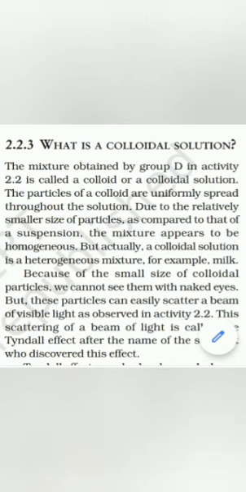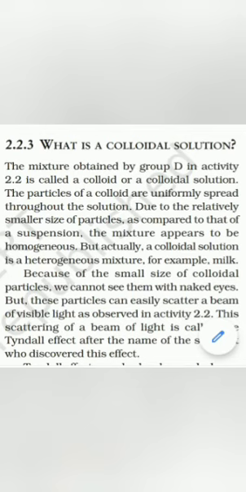Topic is what is a colloidal solution. So your idea about a colloidal solution must have become clear. When the solute is added into the solvent, it doesn't get completely dissolved, but it remains suspended. So the mixture obtained by group B in activity 2.2 was a colloidal solution, or we also call it a colloid. The particles of the colloid are uniformly spread throughout the solution.